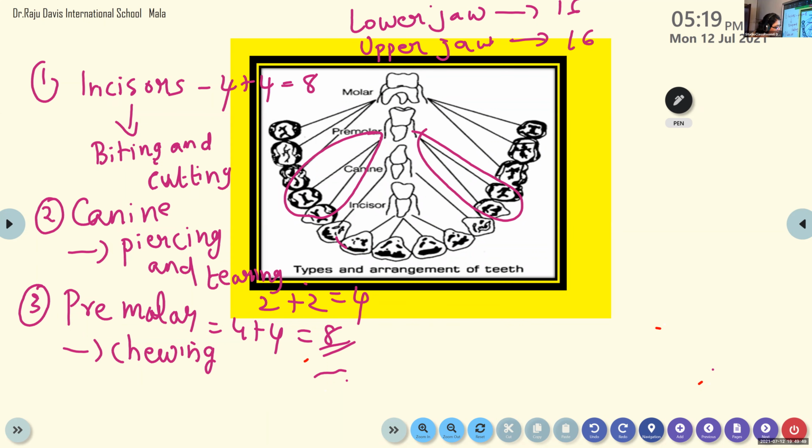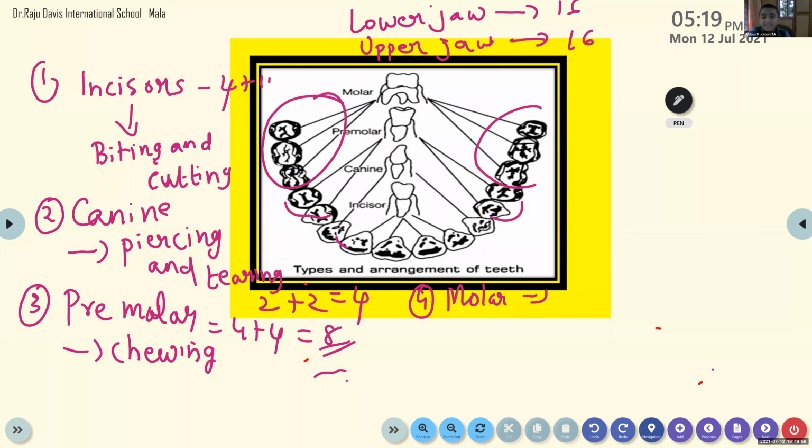So next, the fourth one, we have molar. Molar we have 3 this side and 3 that side, so total 6. 6 plus 6, you will get a total of 12. Now when you add all this, are you getting 32 teeth? 8 plus 4, 4 plus 8, 12, 12 plus 12, you will get it.